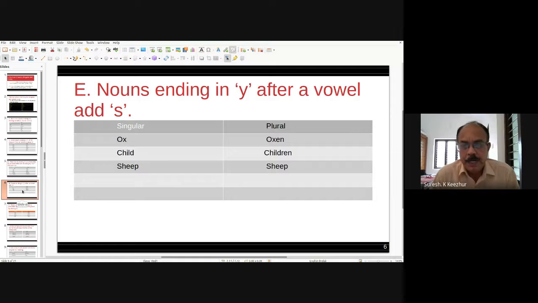Nouns ending in Y after a vowel just add S. Sorry, there is a mistake there.